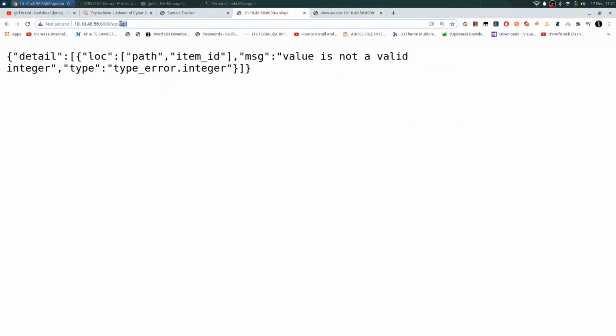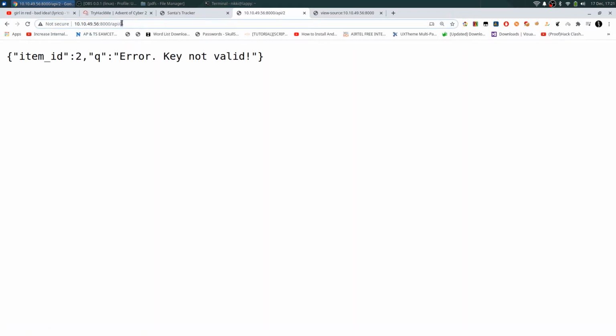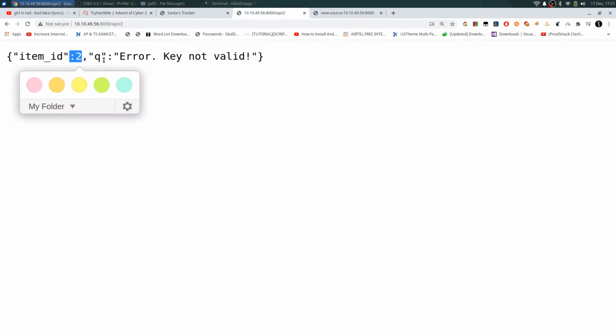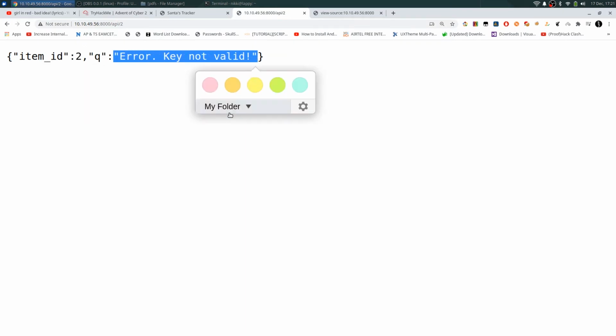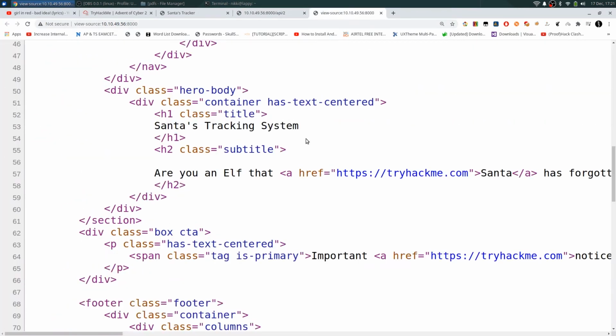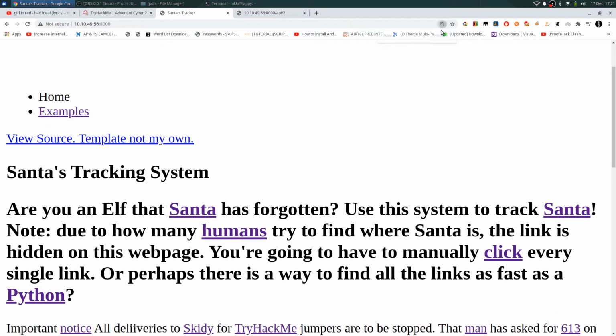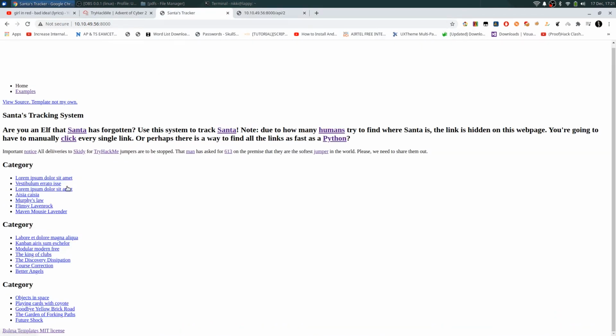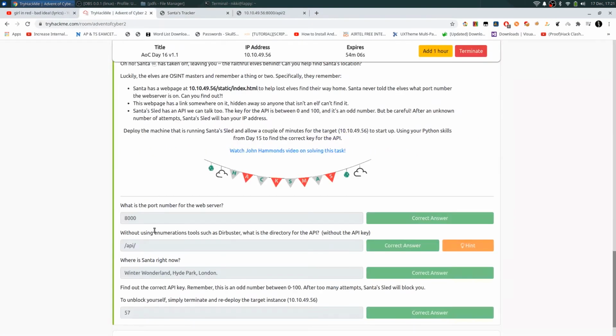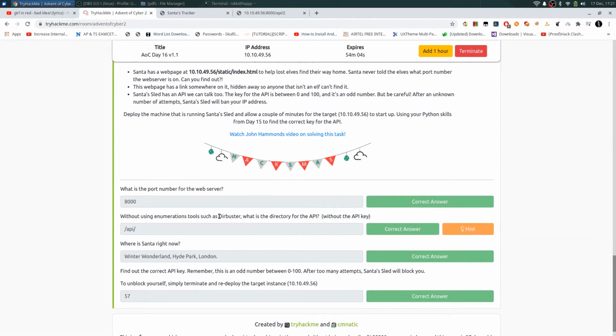Alright, instead of api, let's put some 2. Whenever we put the 2, the item ID is 2 and the response says error, key not valid. Okay, now this is the hidden link. So let's close this. These are links to the same page, putting the hash to the same web page. They are asking, without using enumeration tools such as Dirbuster, what is the directory of the API? So this is the API.